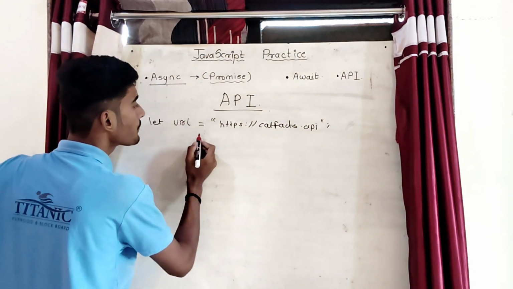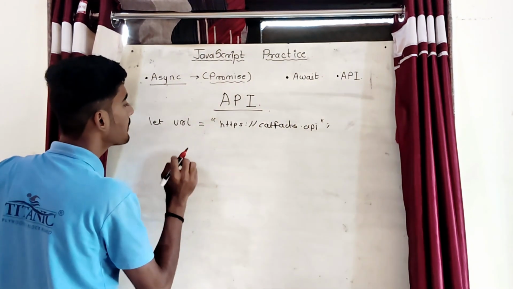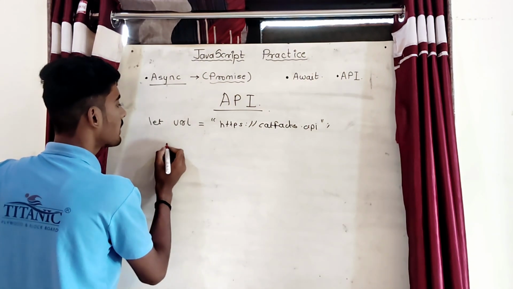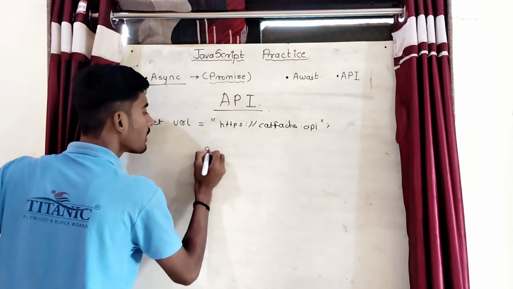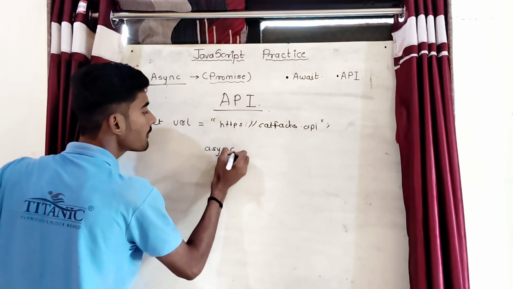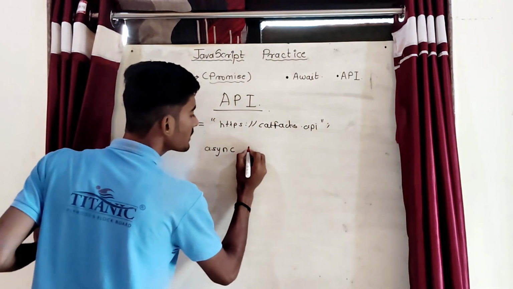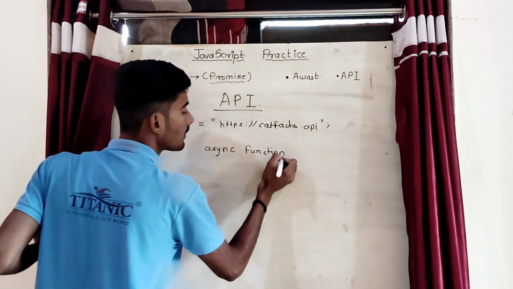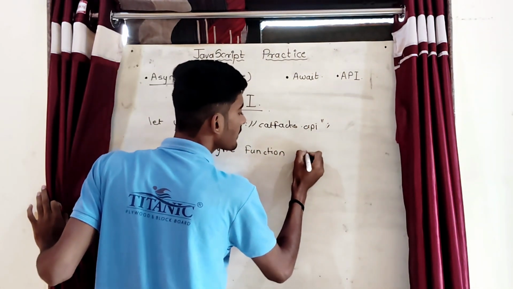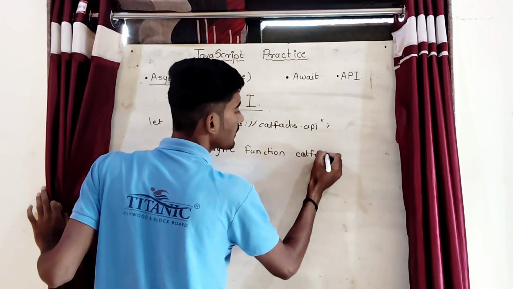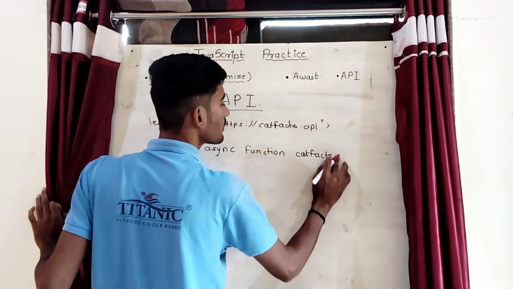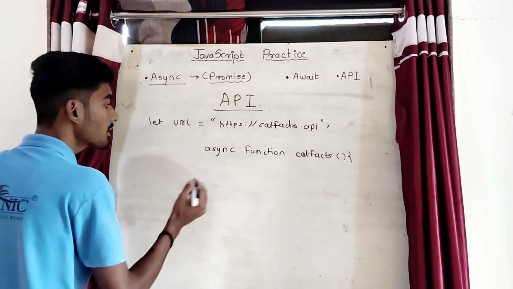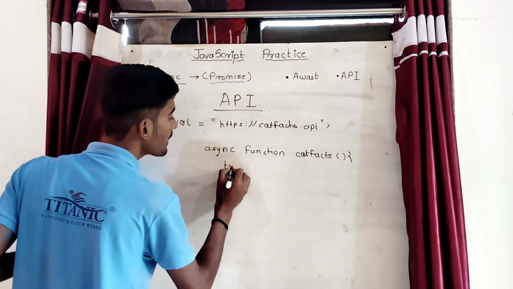Okay, so now we have taken the URL of the API, and now we will make an async function here. So okay, so let's make async, that is the keyword. We are using this keyword to make an async function. The function's name will be catFacts, and in the body of this function there will be a try block.